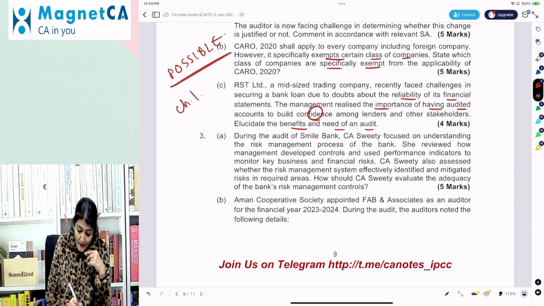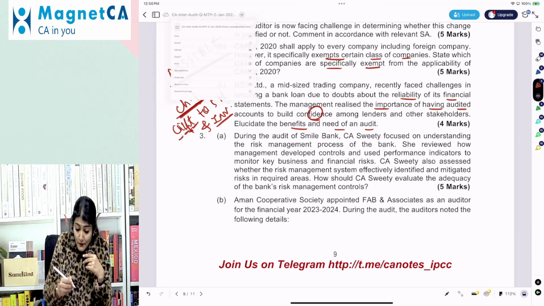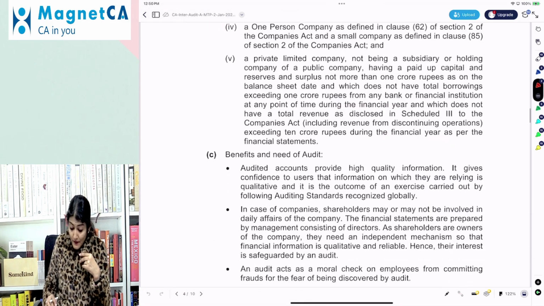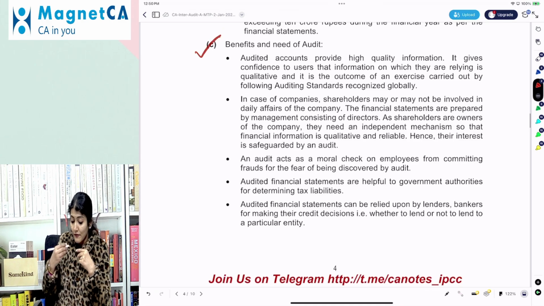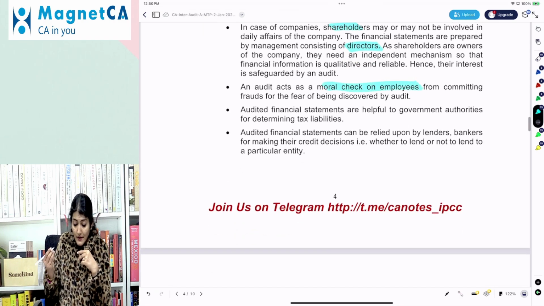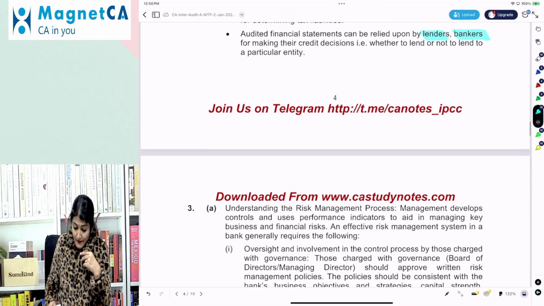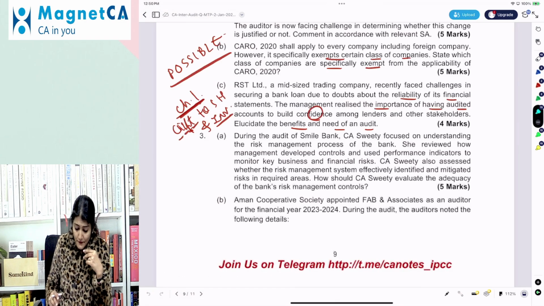Right. So chapter number 1, the benefits of audit. Right. So we say that audit is a gift to the shareholders and the investors, right? So it is beneficial to the government, to the insurance company, financial institution, bankers, also to the trade union. Also, it acts as a moral check on the employees, right? So that's the benefit of the audit. It gives the high quality information. Then for the shareholders, the directors, also a moral check on employees. Government for determining the tax liabilities. Lenders, bankers, right? So that is the benefits of an audit.